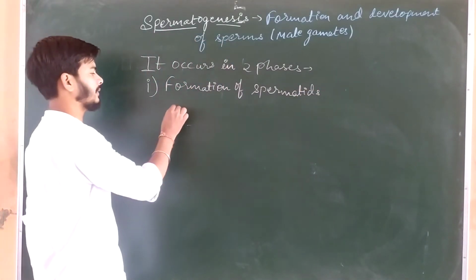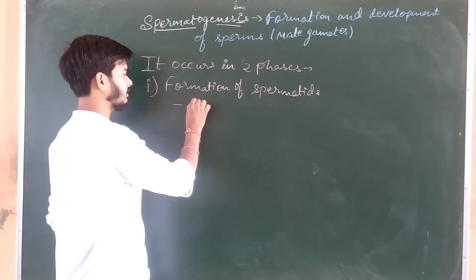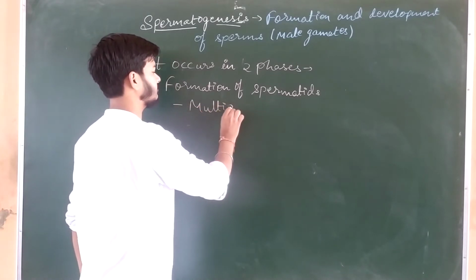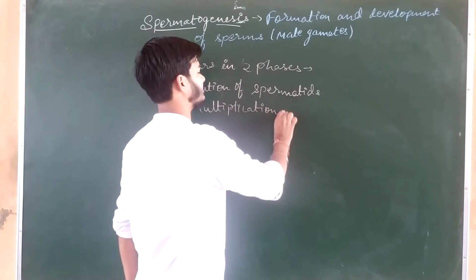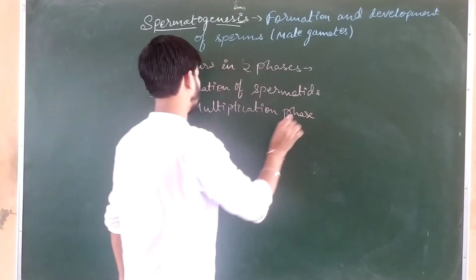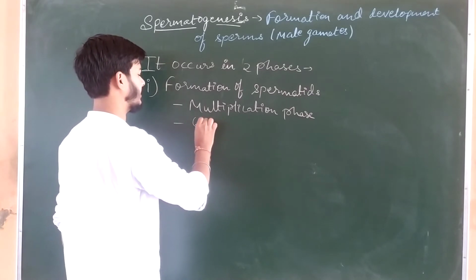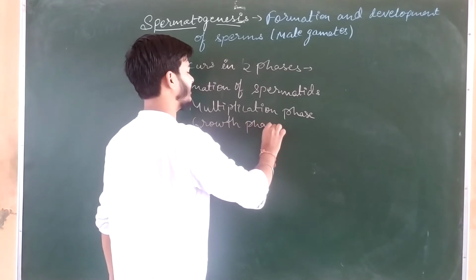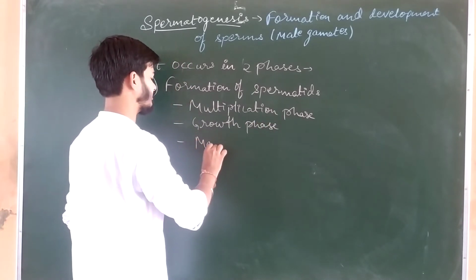This formation of spermatids also has three subphases. They are multiplication phase, then there is growth phase, and then there is maturation phase.